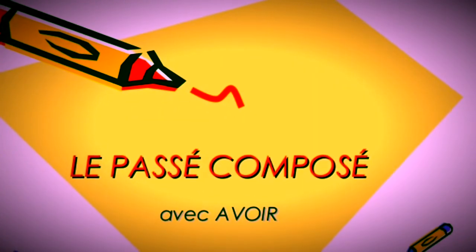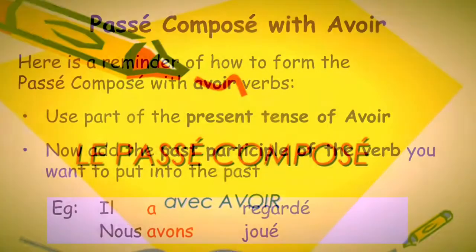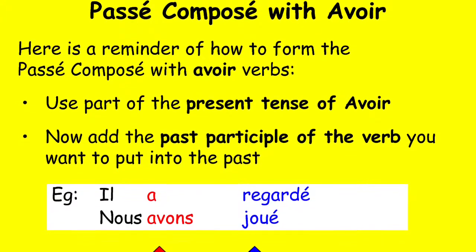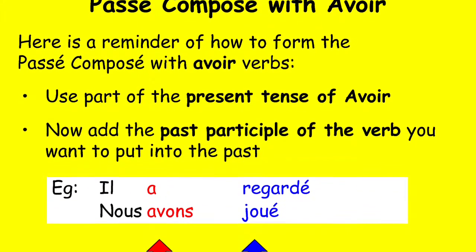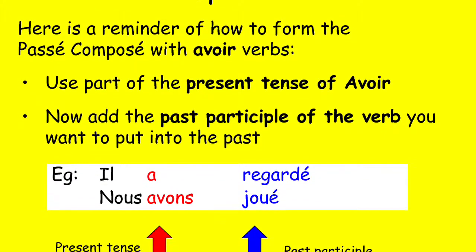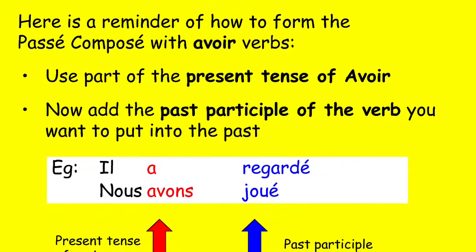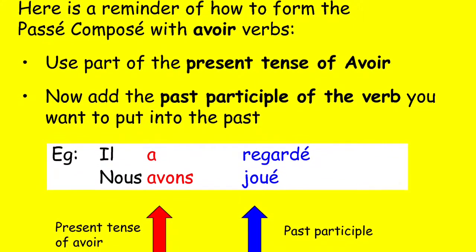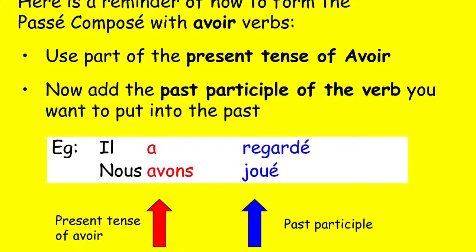So, remember with the Passé Composé, you had to have a helping verb and a past participle, which is the past action. In Part 1, the helping verb was avoir, and to form the past participle, you dropped the ending and added the past ending. For ER verbs, that new ending is an É, with an accent aigu. For IR verbs, it's I, and for RE verbs, it's U. And there are a bunch of irregulars.